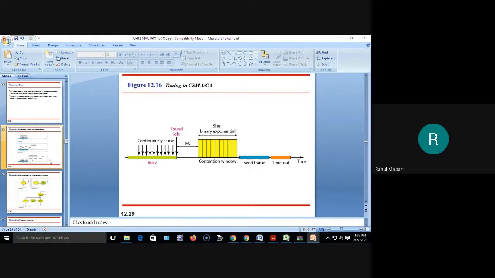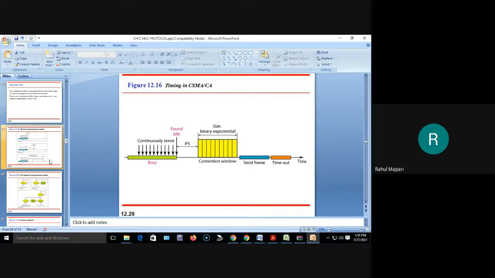So here in non-persistent CSMA, what happens? The station senses the channel. If it is free, then it transmits the frame. If it is busy, then it waits randomly. Okay.